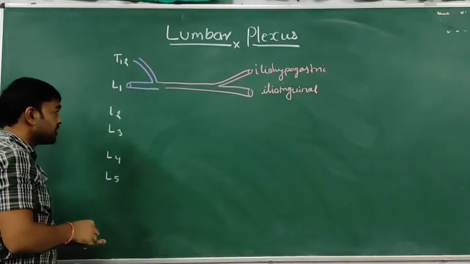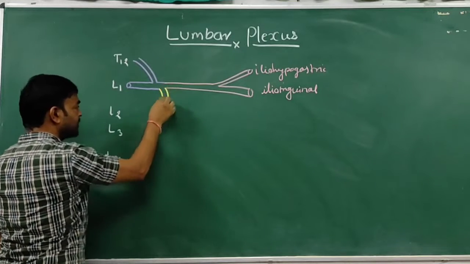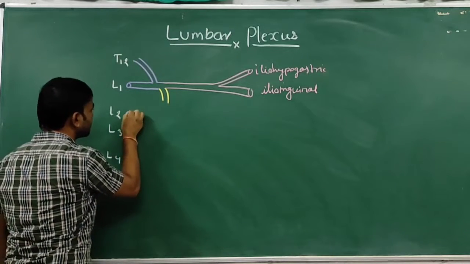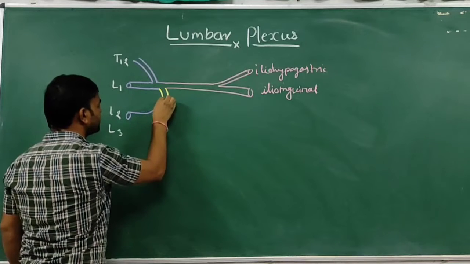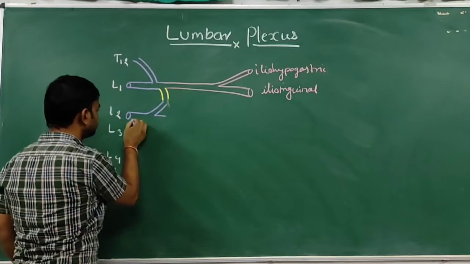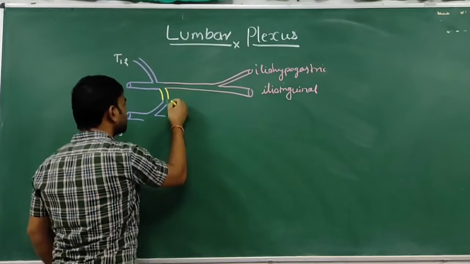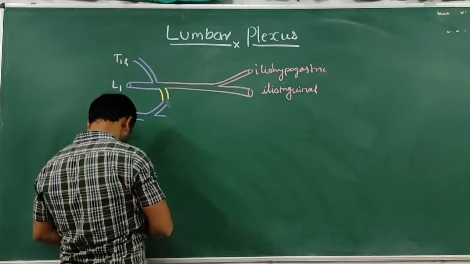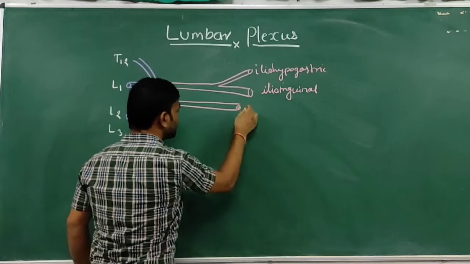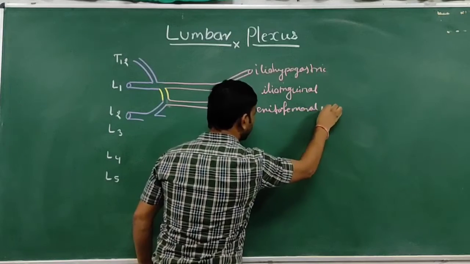And a small branch from lumbar one is joined with a twig from L2 and forms the genitofemoral nerve. This is the genitofemoral nerve.